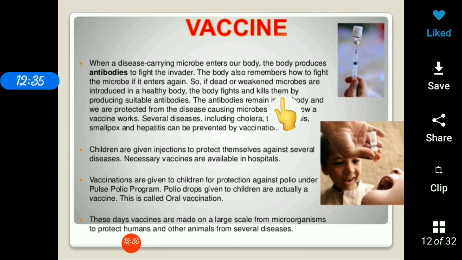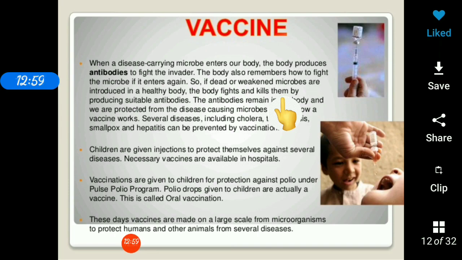So this is how vaccination works. The process of introducing a vaccine in an organism's body for protection against disease is called vaccination, and there are several vaccines available against various diseases like hepatitis, TB, polio, chickenpox, etc.